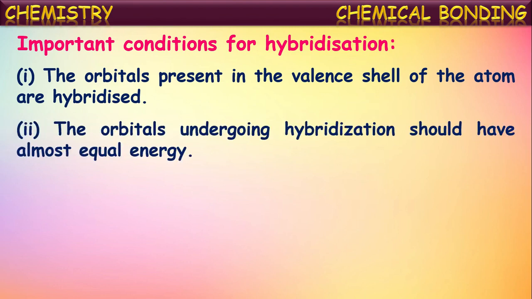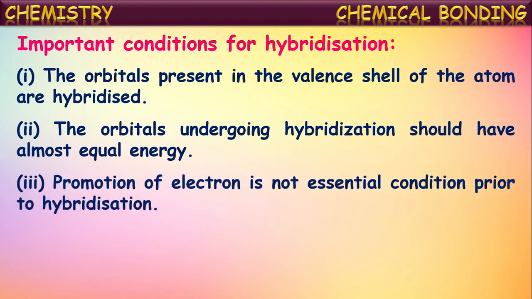Another point is that the orbitals undergoing hybridization should have almost equal energy. The orbitals which are going to intermix should have nearly the same energy. That means the orbitals present in the same shell generally participate in hybridization, and they result in the formation of hybridized orbitals with exactly equal energy.